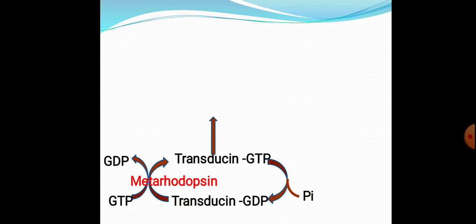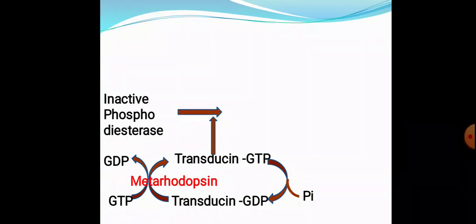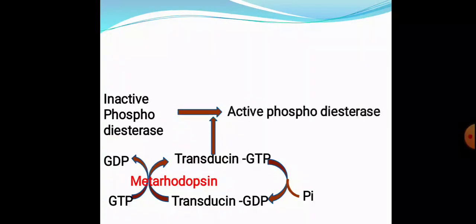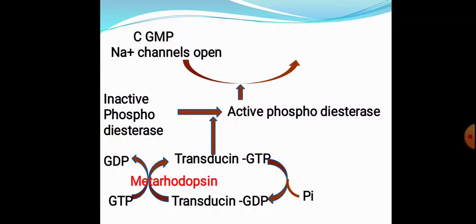This transducin GTP will activate phosphodiesterase, and this phosphodiesterase will convert the cyclic GMP into 5-GMP.